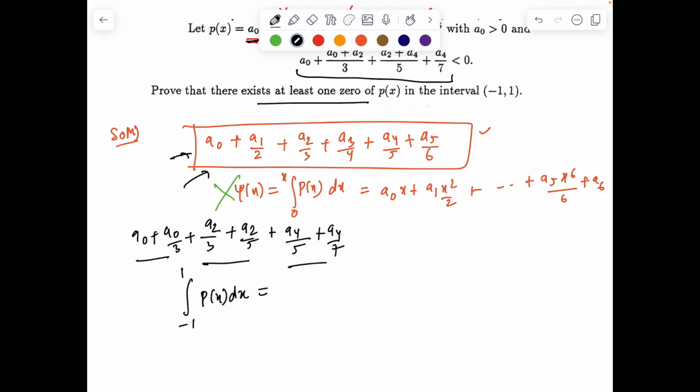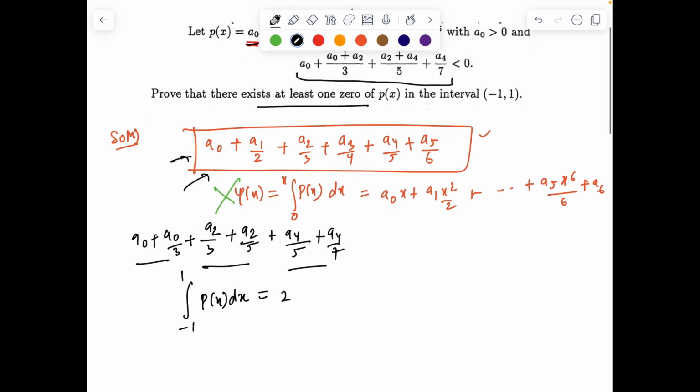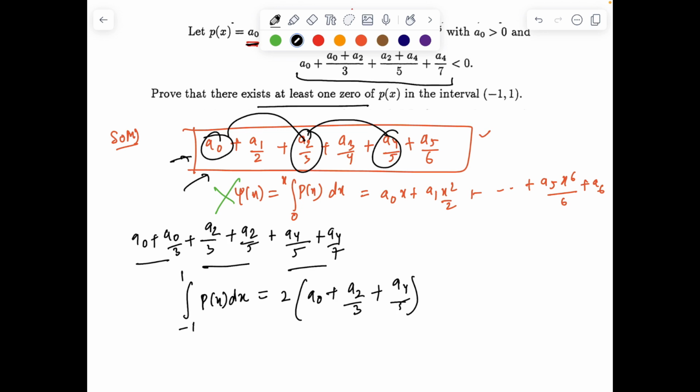This expression will simply boil down to 2 times a0 plus a2 by 3 plus a4 over 5. So I am ready to achieve these three terms, a0, a2 and a4. Now still we have to bring in a1 by 2, a3 by 4 and a5 by 6.